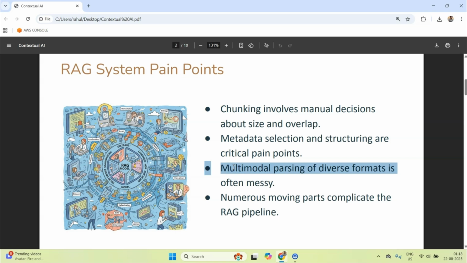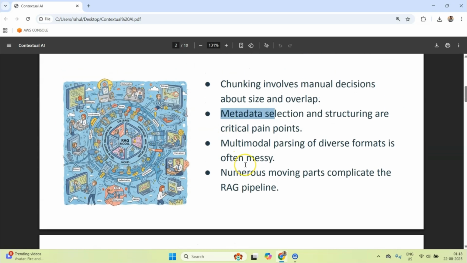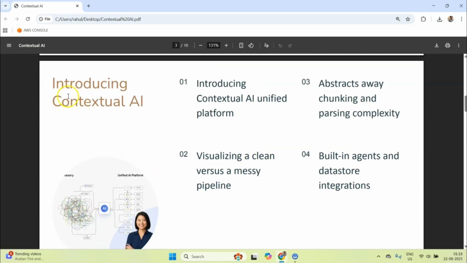And one more thing which I have not mentioned here, although I have created one special slide for that, is the re-ranker. What they have done is create a whole new re-ranker which follows your instructions. So you can re-rank your documents based on your instructions. An instruction-tuned re-ranker. Okay, so based on these problems, now we can introduce Contextual AI.